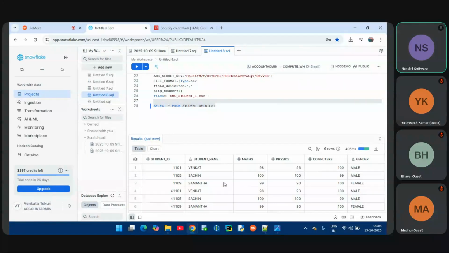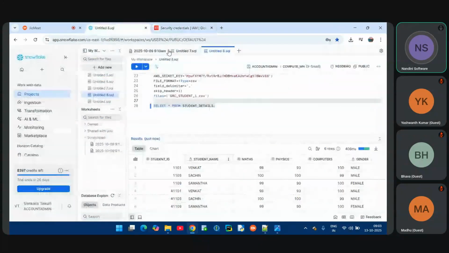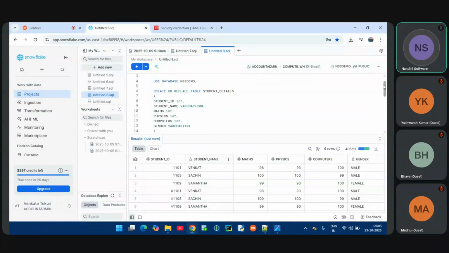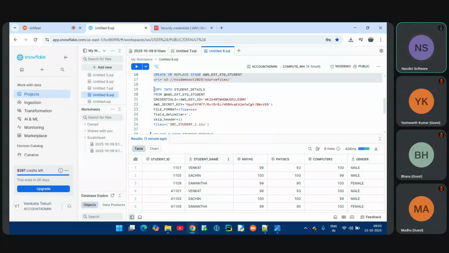This is the process we follow in real time. Any questions, team? For data loading, I uploaded the file in AWS. To load from AWS to Snowflake, I first created the database, then the table, then the stage. Then I used the COPY INTO command to load the data.